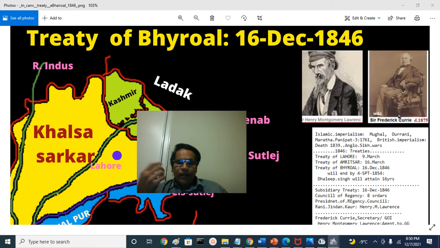He was on the staff of the Commander-in-Chief of the armed forces that fought the Sikh War, and also Henry Montgomery Lawrence, of the Lawrence brothers. There were three of them, and Henry was the second one, and the third one was John. He was much more prominent. He also later became the governor of Punjab province a few years later, which we will discuss some other time.